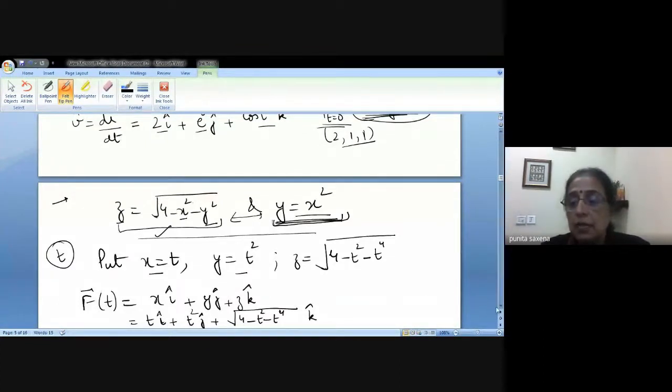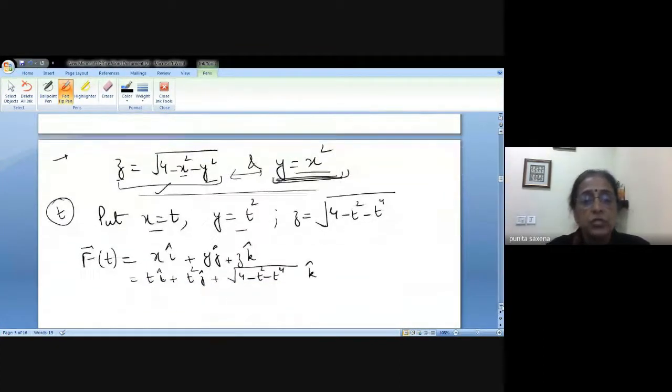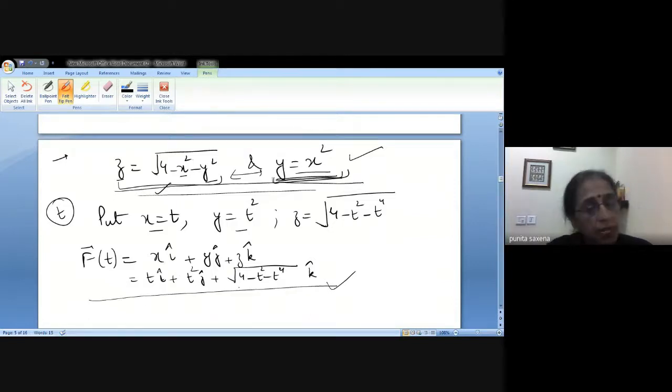So it's the same function, they are not different. It's only the expression which is different, in the sense that you have expressed a Cartesian function in terms of a vector valued function. You've assigned a direction to it.